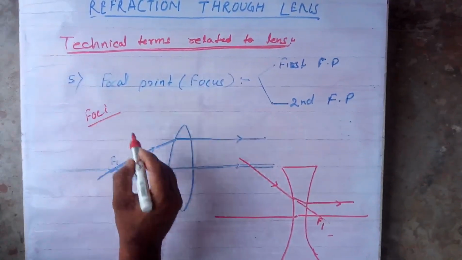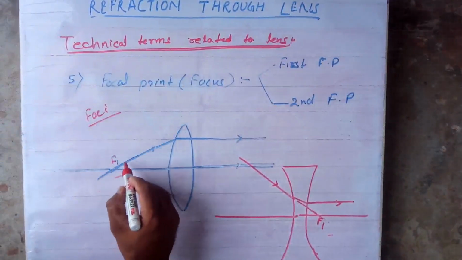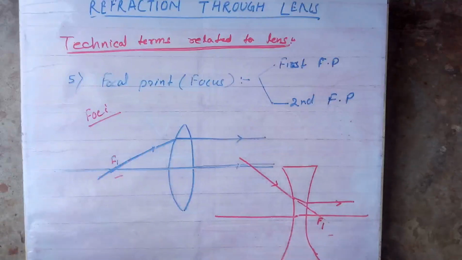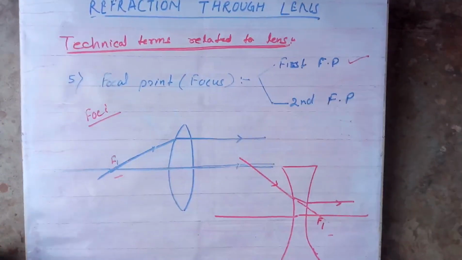This is real because a light ray can pass through it. This is virtual: the ray lies along this line but does not pass through that point. For convex it is real, for concave it is virtual. This is what we discussed about the first focal point. Let us come to the second focal point. Clear?